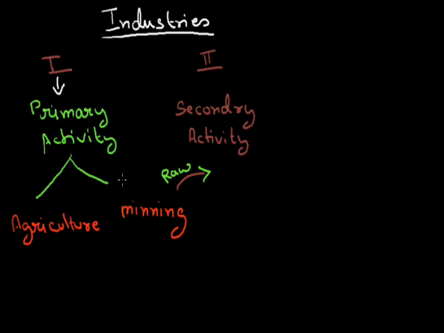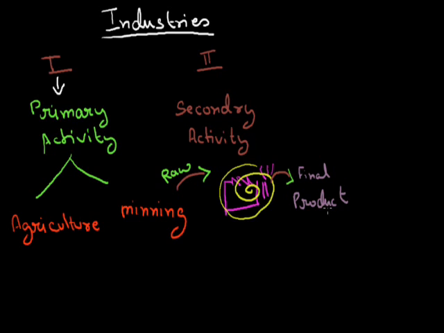The production of the primary sector is the raw material of the secondary sector, which processes that raw material and gives an output, which is called the final product of this secondary activity. Because in secondary activities we are manufacturing a product, the secondary activity is also called the manufacturing sector, or the industrial sector.